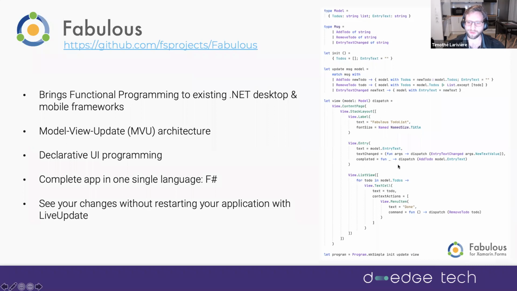You can use advanced constructs like functions directly in your UI, or even for loops. So you can use anything that is available in the language to create your view. So it's really powerful. And so, like I said, the complete application is done in only one single language, F#.